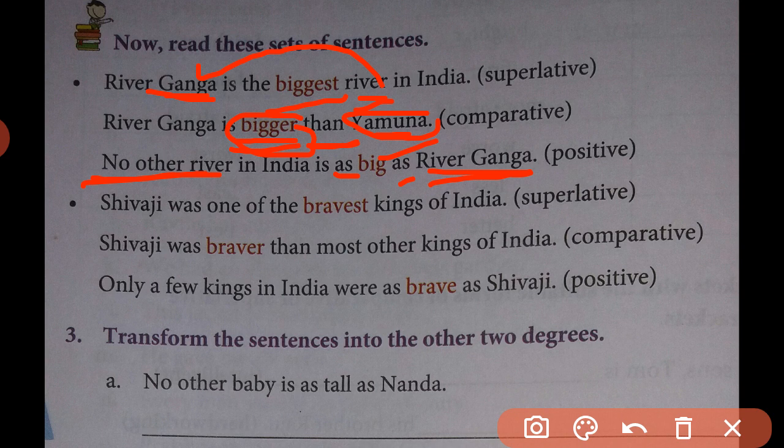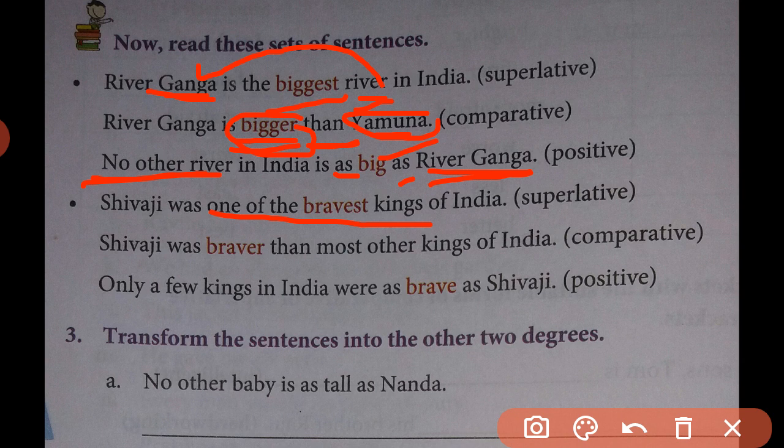But this type of sentence, see, Shivaji was one of the bravest kings. In the first comparison, we find only a single river among the other rivers in India. Whereas in the second example, we find Shivaji being one of the bravest kings. That means there were so many kings as brave as Shivaji, and Shivaji was one of them.